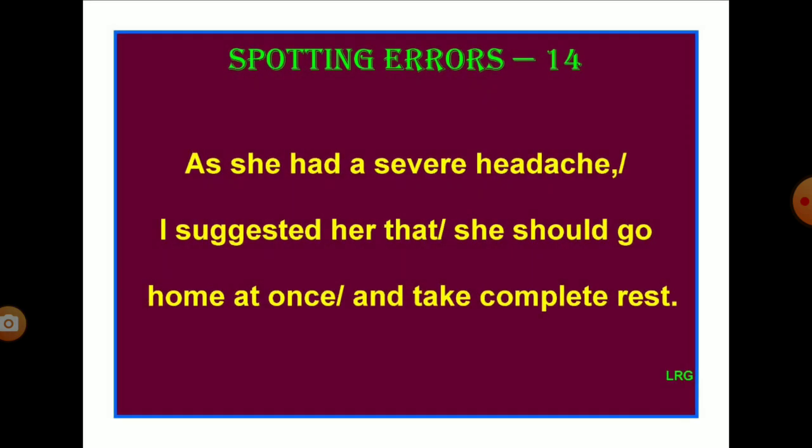As she had a severe headache, I suggested her that she should go home at once and take complete rest. Note the use of the pronoun her, which is the indirect object of the verb suggested and which should be avoided. Remember, after the verb suggested followed by that clause, you don't use the pronoun, you don't use the indirect object. So omit that, then the sentence becomes correct.